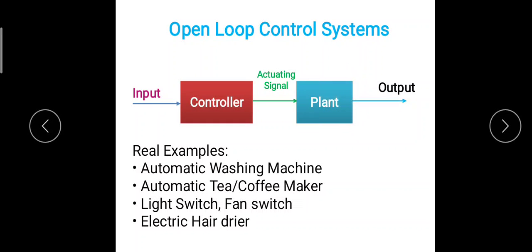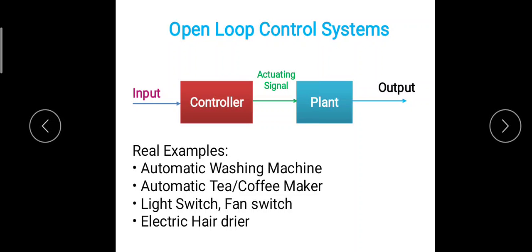Now this actuating signal is received by the plant, and the plant is controlled as per the actuating signal or as per the controller. So in an open loop control system there is no feedback, means the controller does not receive any information from the output signal. It is one way, one directional control.